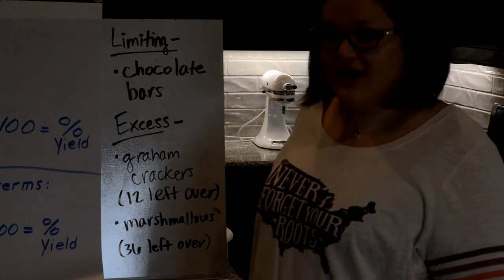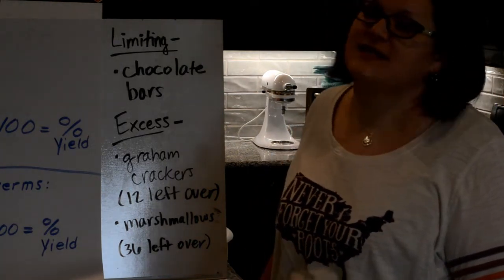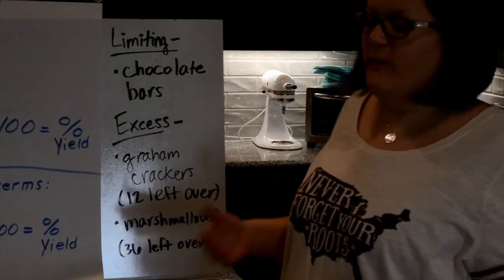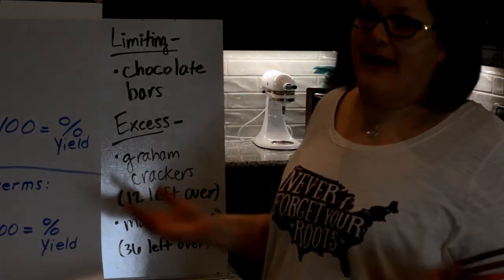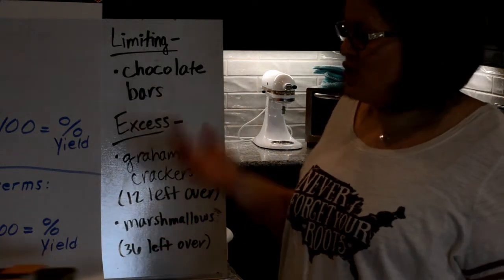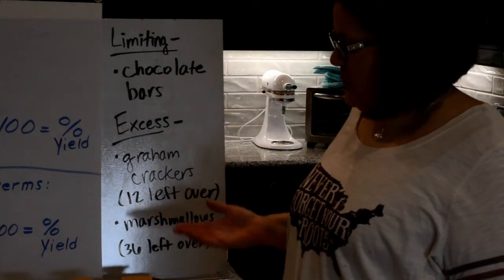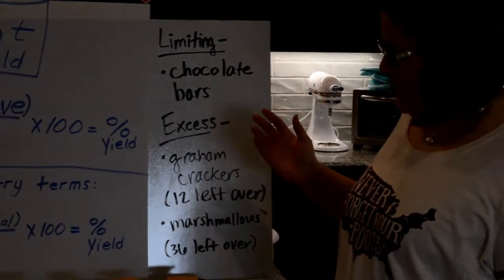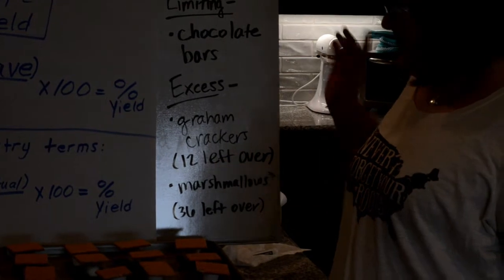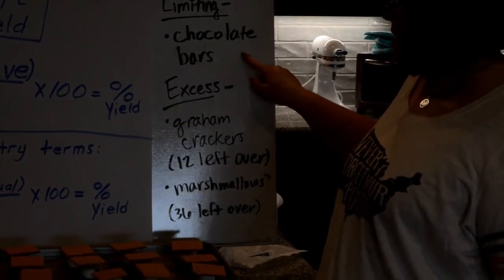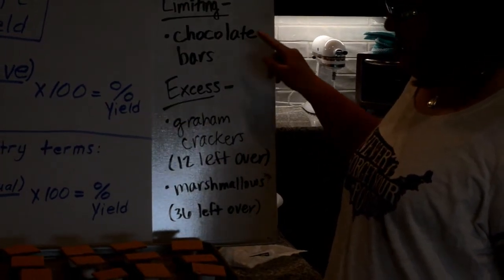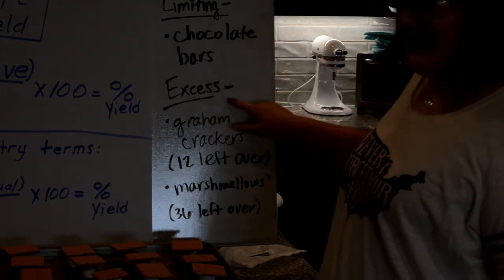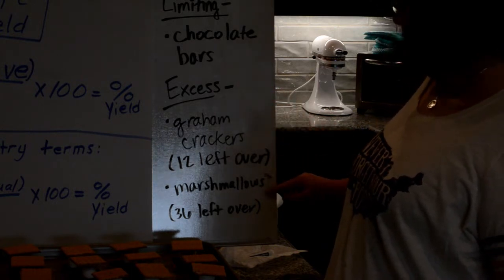Alright guys, the other concept we're talking about this week is called limiting and excess. So what limited how many s'mores we could make? Well, basically, what did we run out of? So we actually ran out of chocolate bars, which limited our ability to make more s'mores. So all the chocolate bars were gone, but we did have extra, so our chocolate bars were limiting. We used all 6 bars, or 12 halves if you remember the recipe. And then we had extra, or excess, of our graham crackers and our marshmallows.